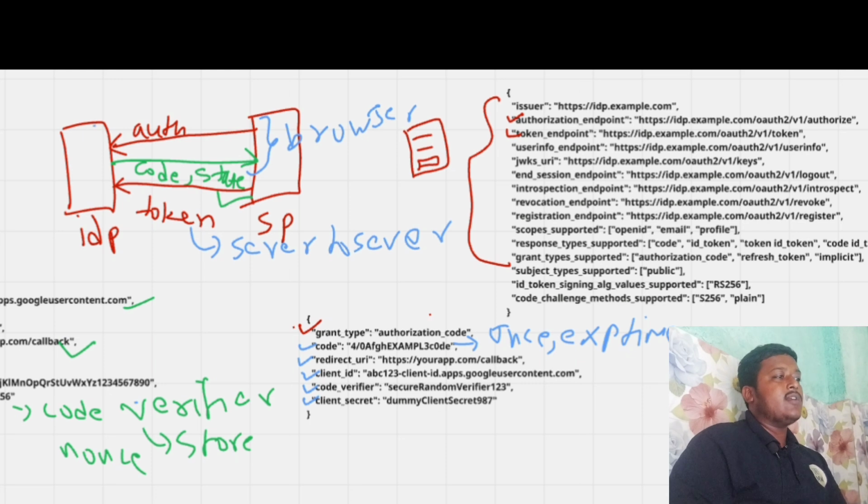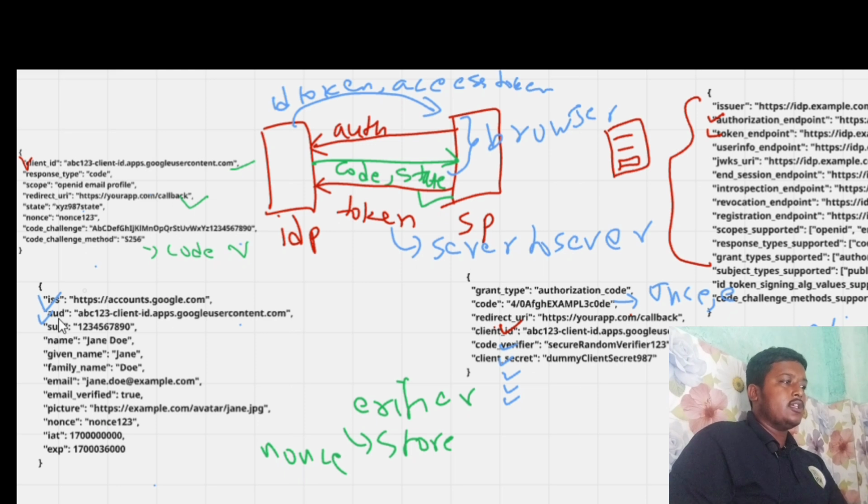After all that happens, it will share two things with the service provider: one is the ID token and another is the access token. The ID token contains certain claims, such as issuer and audience. Audience is basically the client ID. Then subject, name, given name, first name, email verified, and picture. Nonce, as I told you, is the stored nonce that is also shared. Then issued time and expiry time. Also the access token is shared.